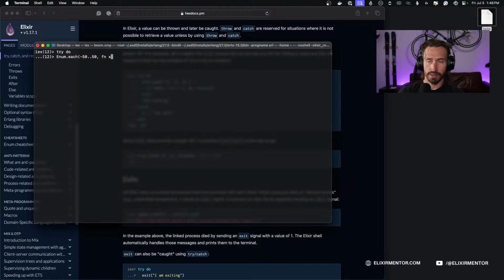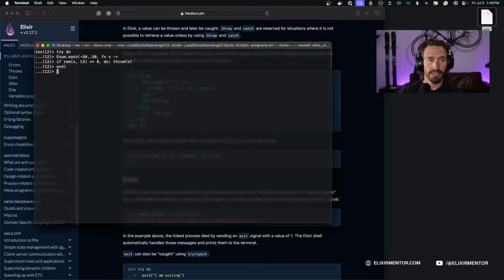And then inside of this, for every value, we're going to see if it's divisible by 13. So we're looking for the remainder of x. If it's divisible by 13, that means it equals 0. Then we're going to say do, and we're going to throw and pass in the value. And then we're ending this and closing off the function parentheses.